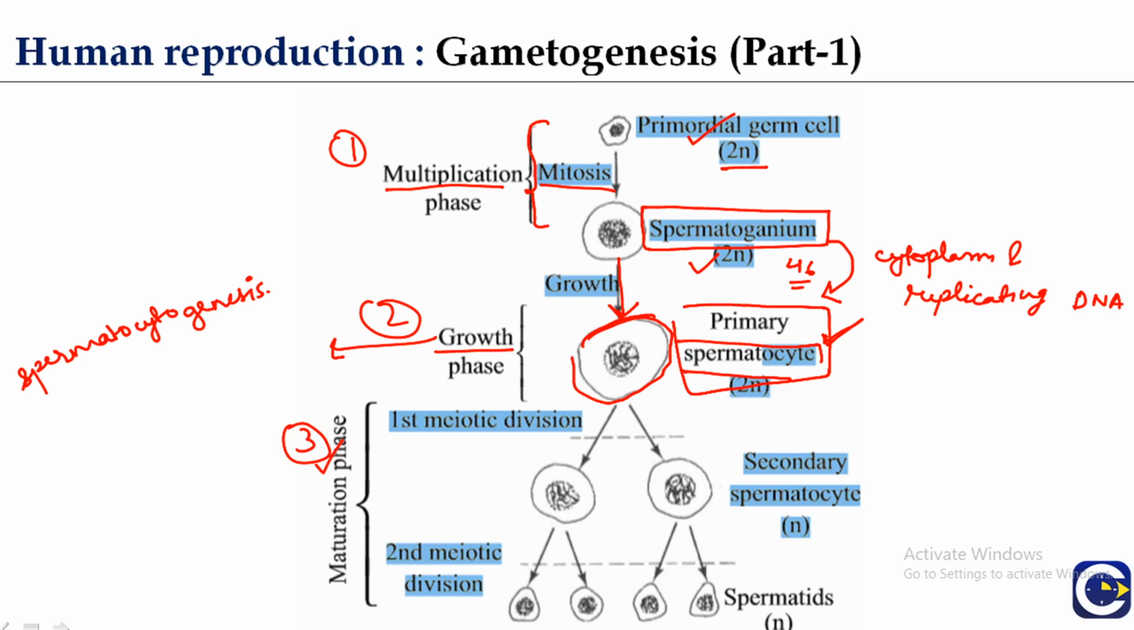So in the maturation phase, the process of meiosis takes place. The primary spermatocyte undergoes the first meiotic division and produces secondary spermatocytes. This is the reductional division. The first meiotic division is the reductional division, so that each secondary spermatocyte contains half, or the haploid, n number of chromosomes. So half of 46, it is 23 in humans.